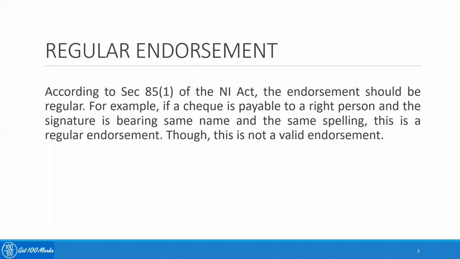It might be a different Rajesh, so it does not make it a valid endorsement legally, but it will be a regular endorsement. So this is the first case where the paying banker gets statutory protection, if the payment is made on a regular endorsement.